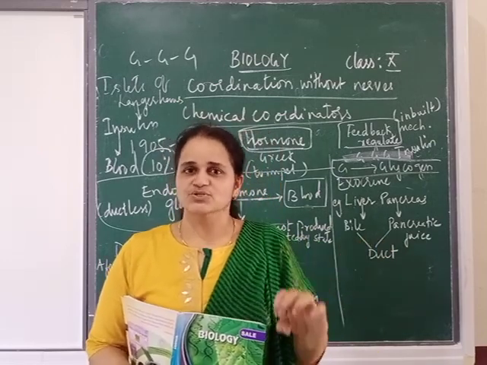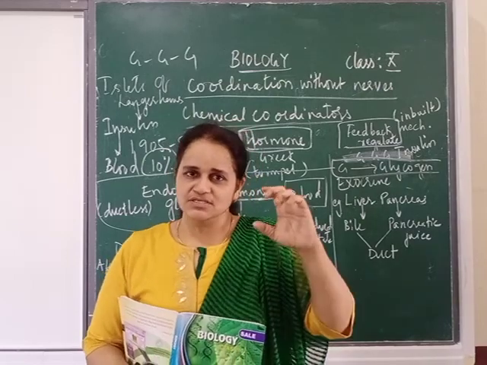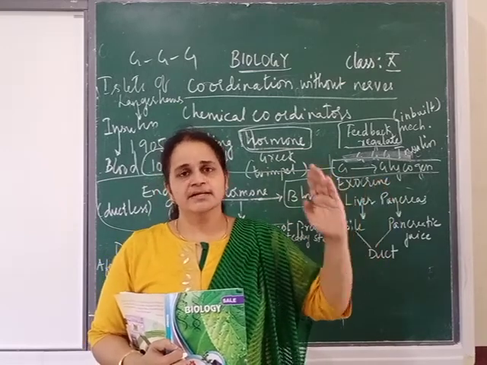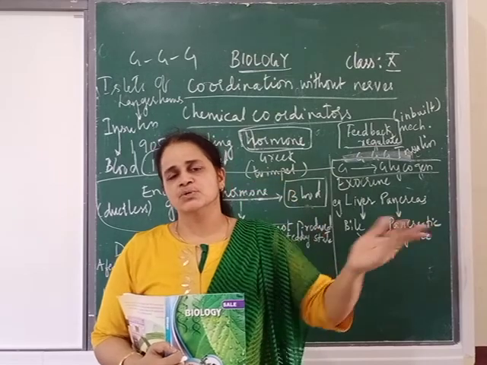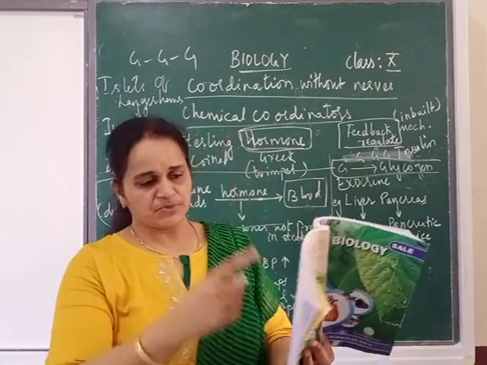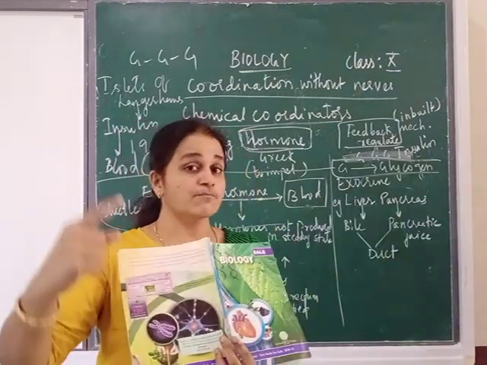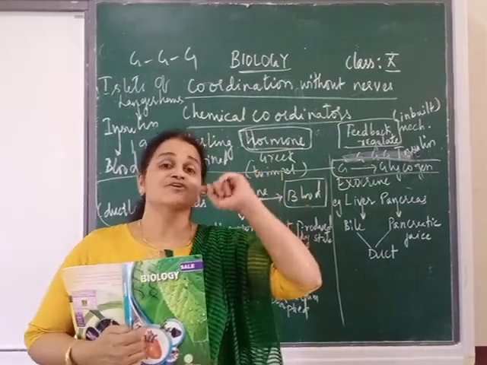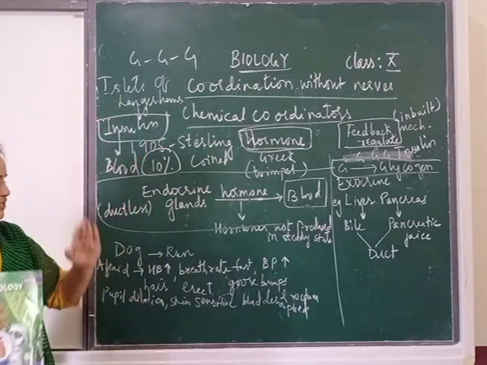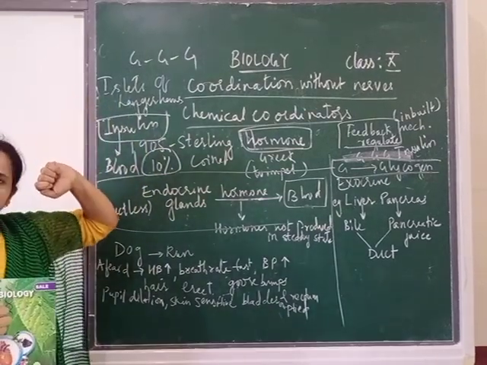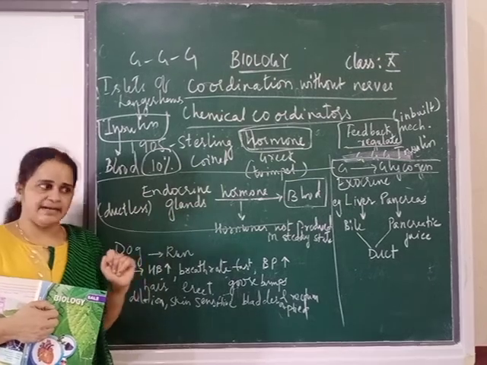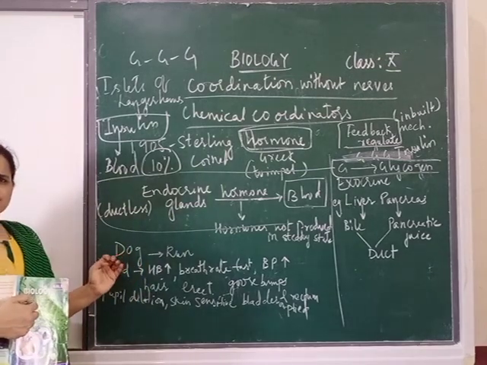So this is because of some hormones. So that means these hormones control its own formation. When excess amount is there, it controls. When the level comes back to normal, there is no role of the hormone. So that is what? That is called as feedback mechanism. You can see in the feedback mechanism. And which is that hormone which is released to control glucose? Example I already told, it is insulin. So insulin controls the level of what? Glucose. And they are secreted from which gland? Endocrine gland.